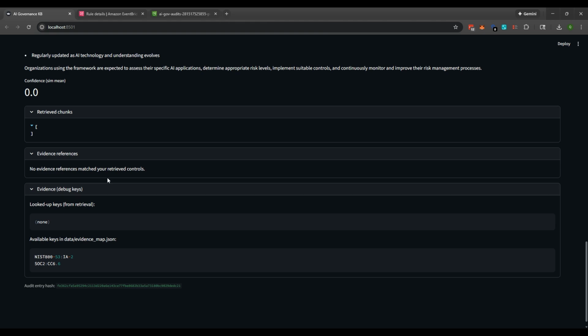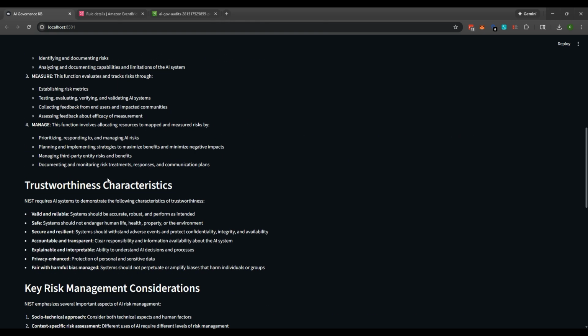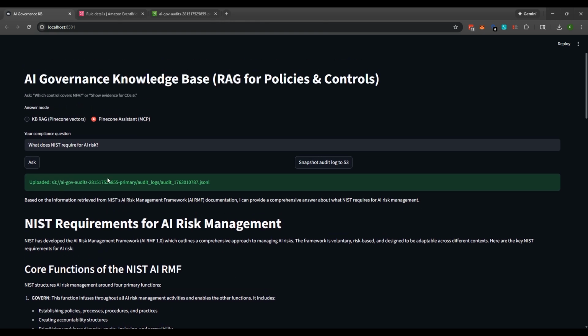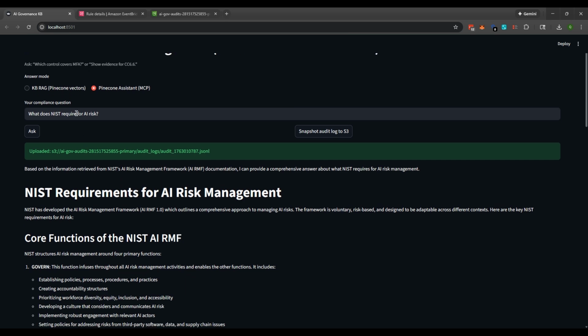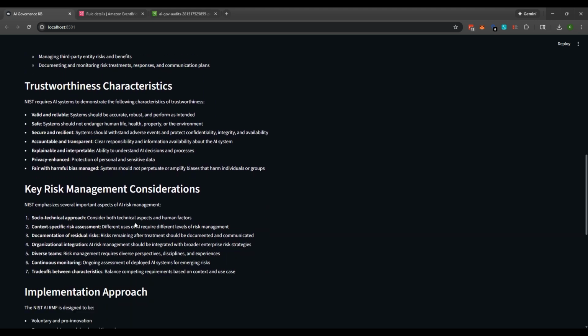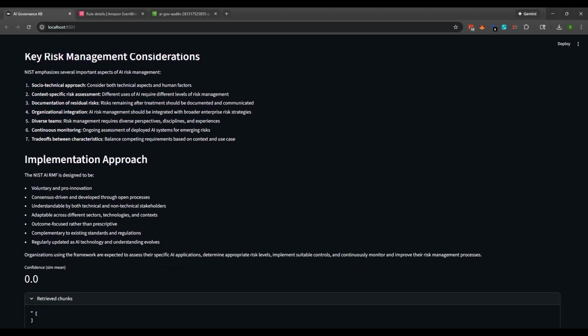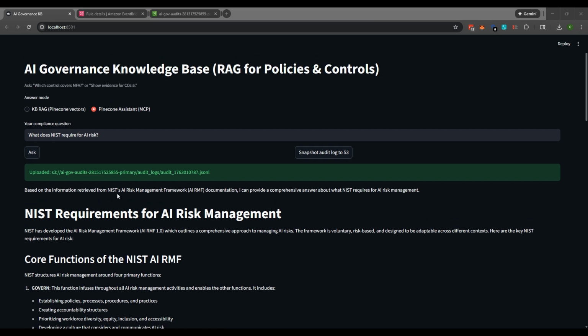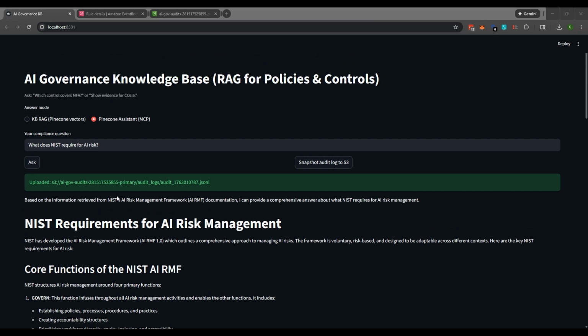Okay, so the Pinecone Assistant via MCP handles deeper questions and narrative explanations. Okay, so as you see here, this is basic, but this can go a little bit deeper for you or your team. So in plain language here, ingest and index: controls and policies are embedded, right?